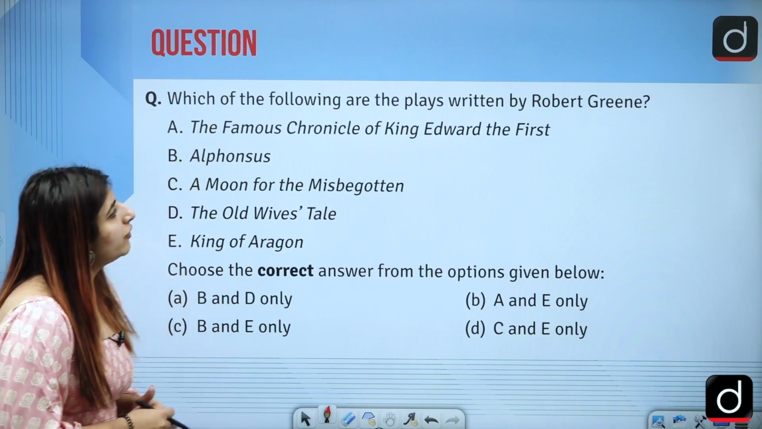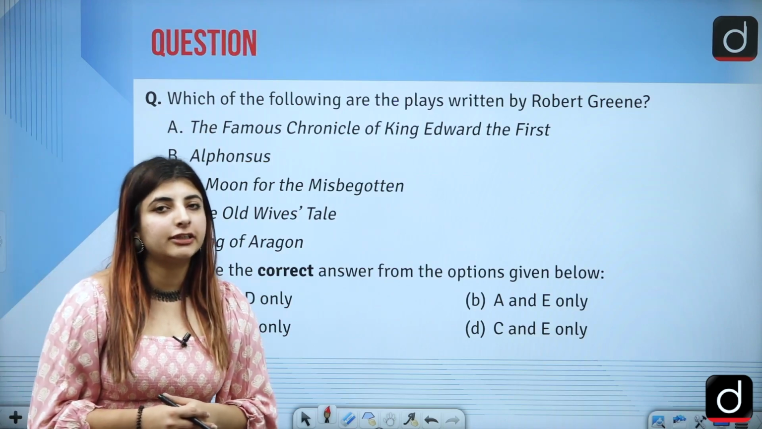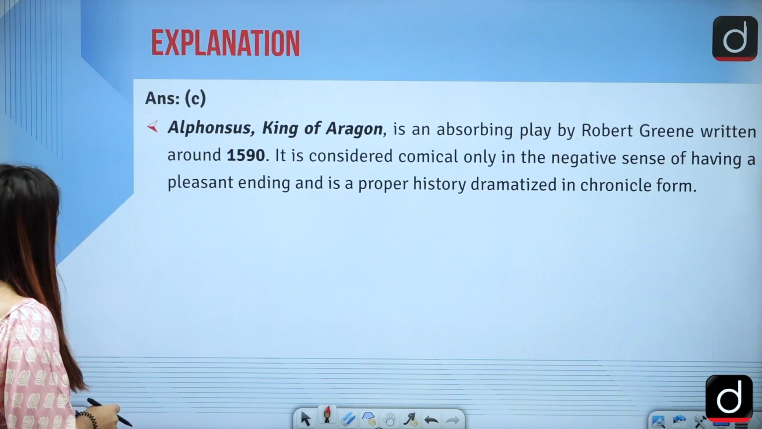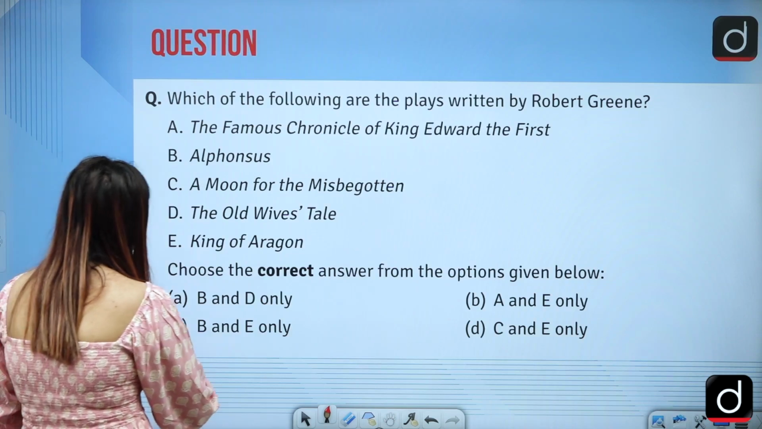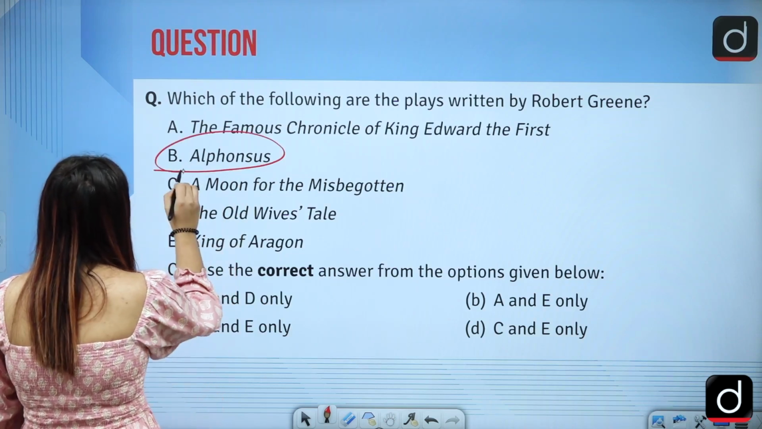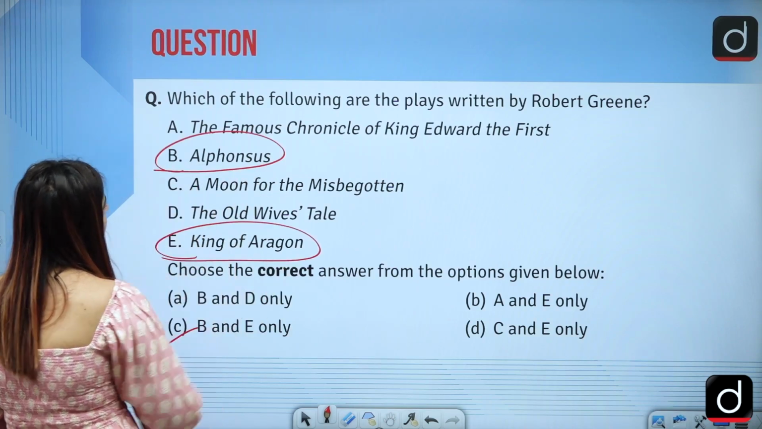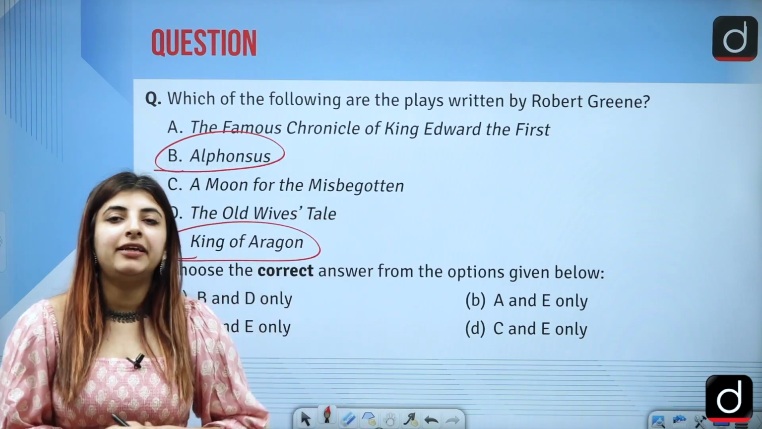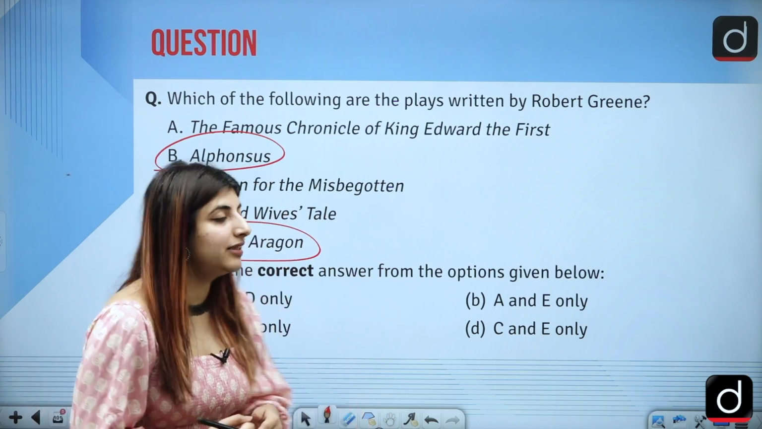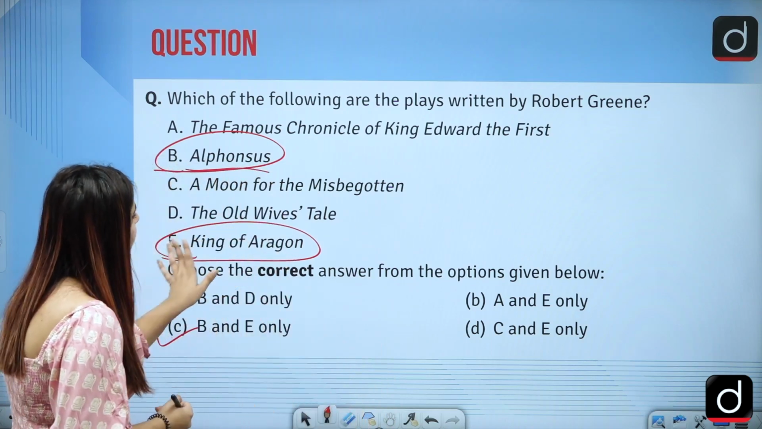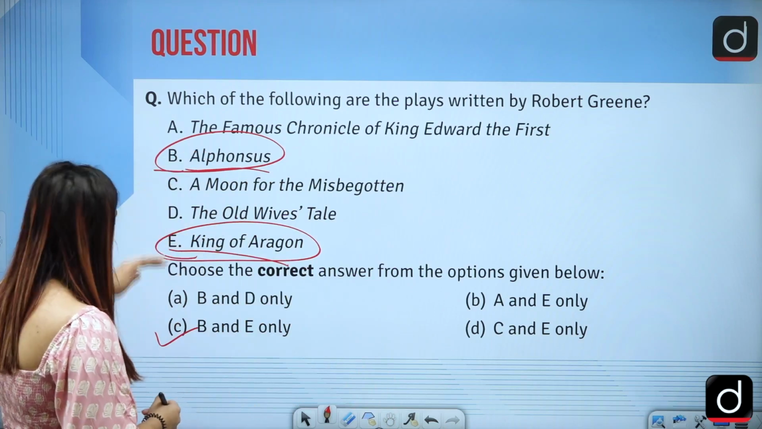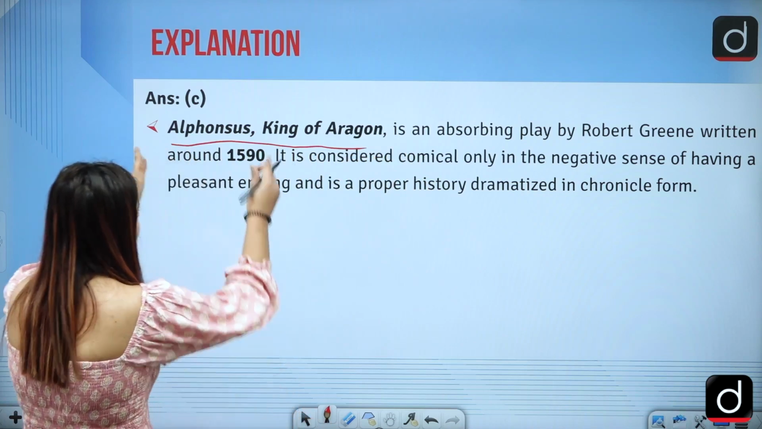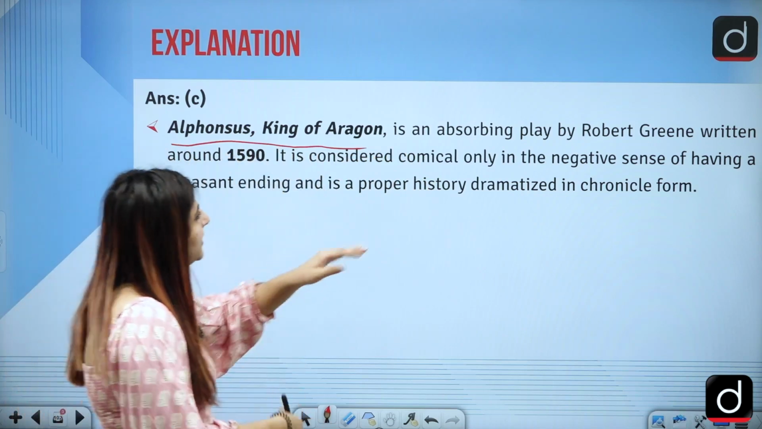Next question is, which of the following were written by Robert Greene? The answer to this question is option C, that is B and E only. First of all, let me tell you how clever these NTA examiners, UGC NET examiners are, that they have broken down the same title into two pieces. So it is a title, Alphonsus, King of Aragon, which they have broken down into pieces.